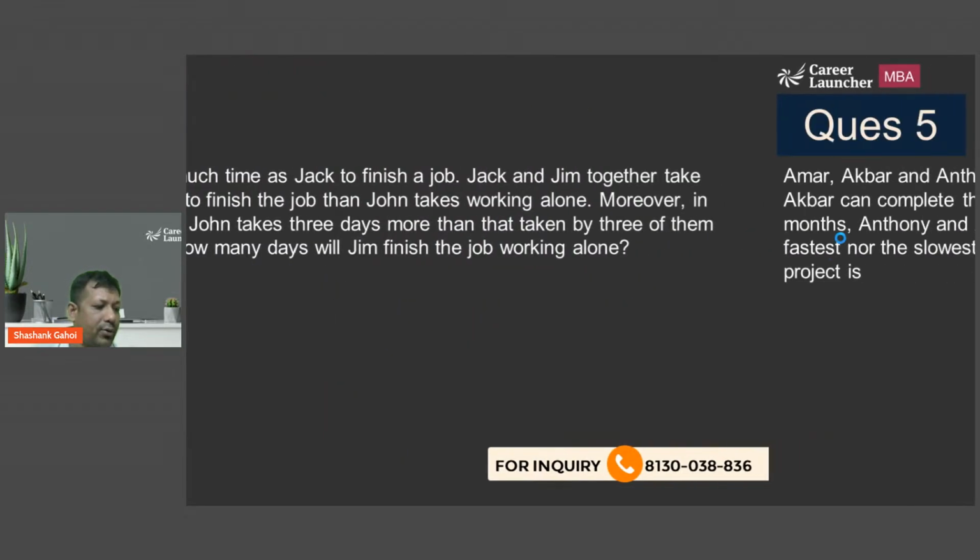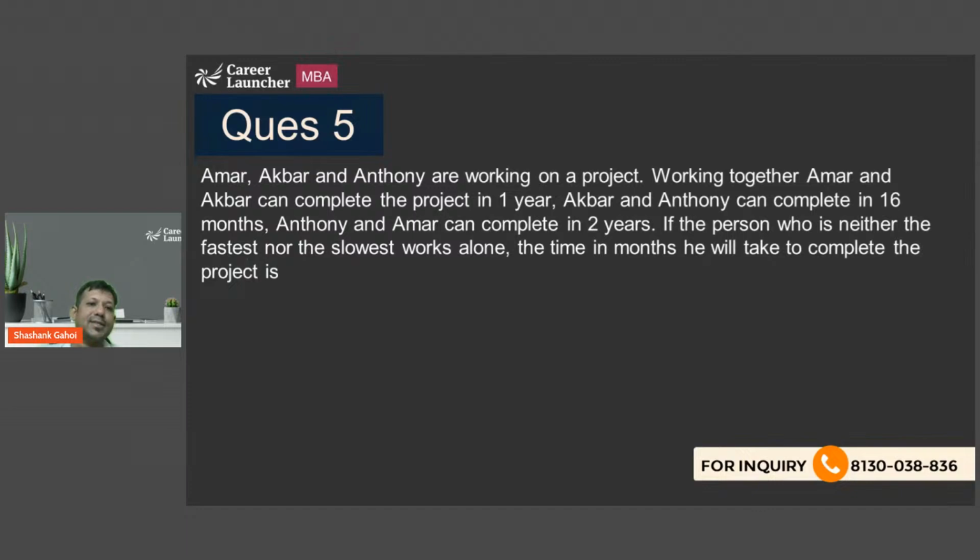Now let's move on to the next question. What does it say? Amar, Akbar, Anthony are working on a project. Working together, Amar and Akbar can complete a project in 1 year. Akbar and Anthony can complete the work in 16 months. So I'm not going to take 1 year as 1 year, I'm going to take 1 year as 12 months. So the question is saying Amar and Akbar take 12 months, Akbar and Anthony take 16 months, and Anthony and Amar take 24 months. That's what the question is saying, right?